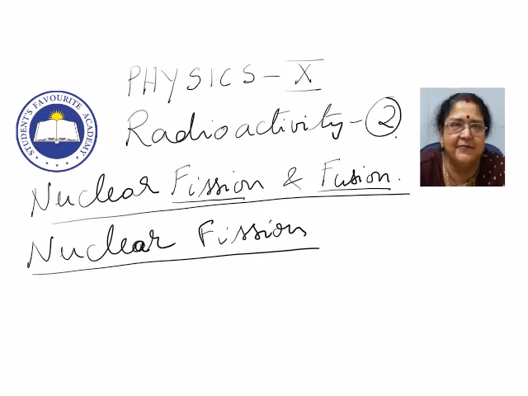Nuclear fission, as the name indicates, fission means breaking. Nuclear fission is a process in which a heavy nucleus splits into two lighter nuclei of nearly the same size when bombarded with slow neutrons.